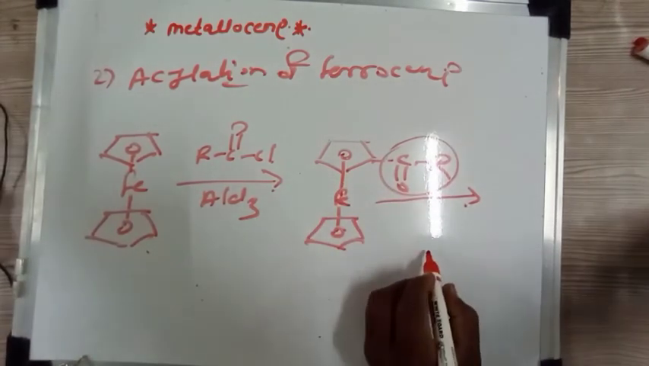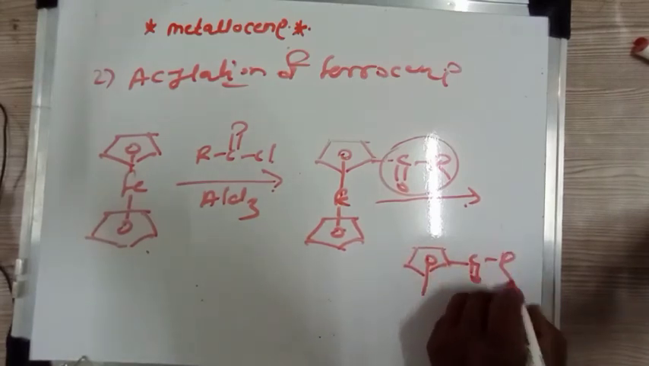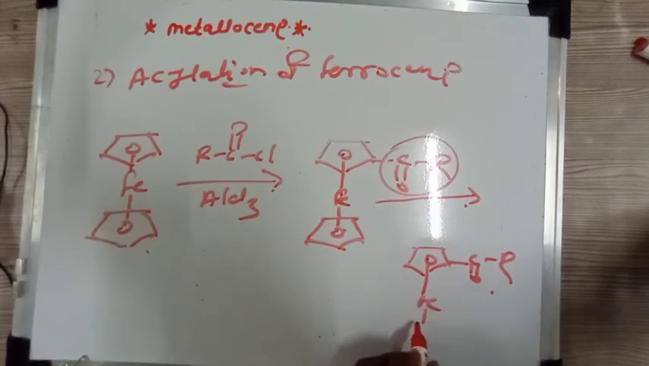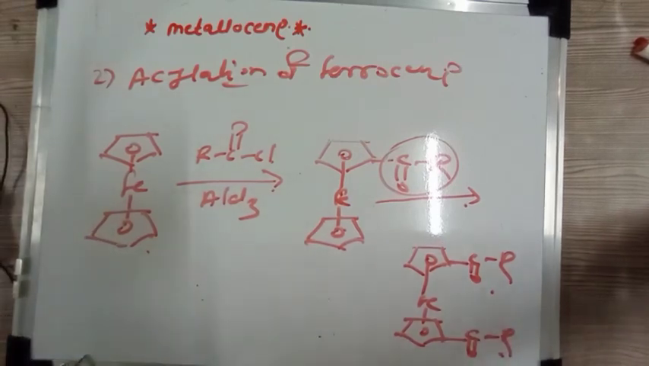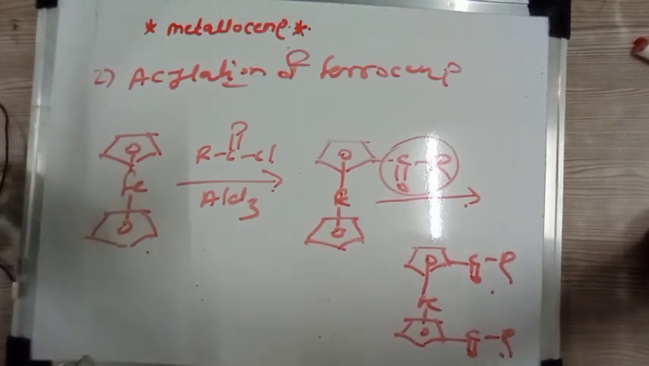So we get here C double bond O R, here Fe, and the other cyclopentadiene undergoes electrophilic substitution reaction. So you should remember, in alkylation electrophilic substitution occurs in the same ring, while in acylation the electrophilic substitution occurs in two different rings. So this is regarding the acylation and alkylation reactions. So this is all about ferrocene.